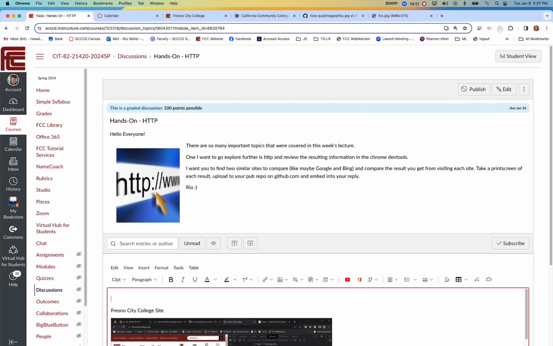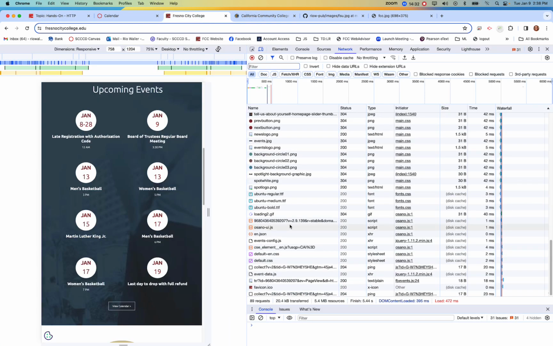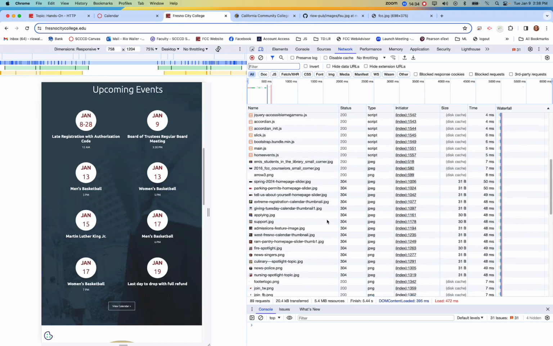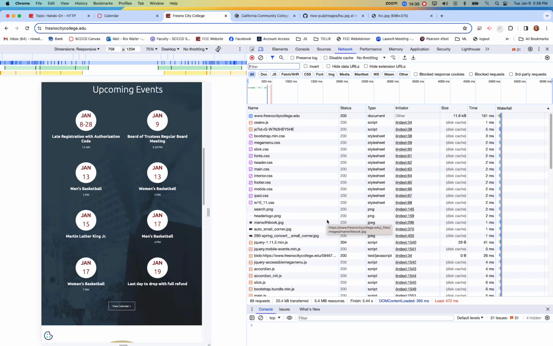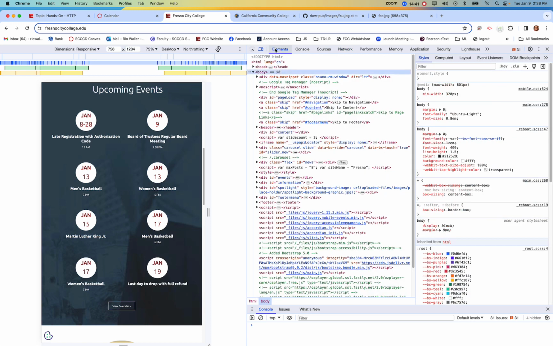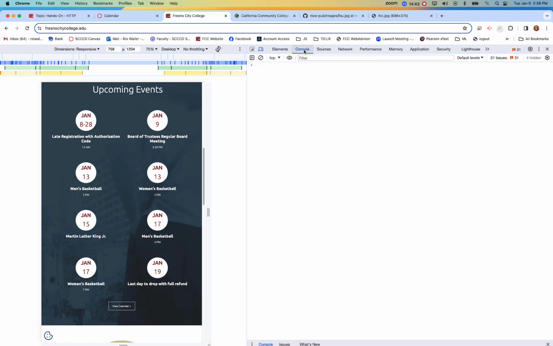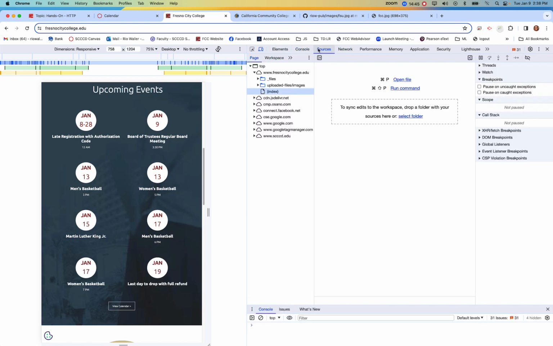So I want you to do a little analysis here. That's really what this is about, is for you to take a look at the two sites and give some comparison. I've given you some ways to do that. You could also research other ways, because as I stated when I started looking in here, there's just so many different ways. There's so much content in here, it's almost overwhelming. But like I said, we started looking at elements. We didn't even talk about console. That's important when you're writing code.